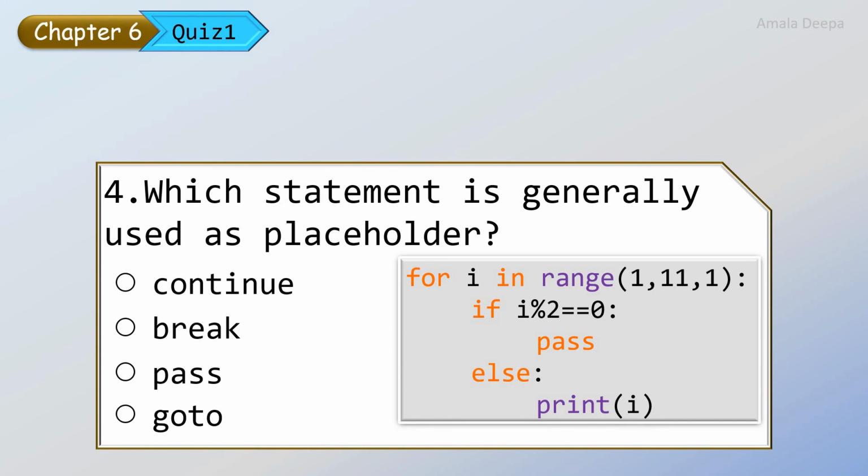Pass means do nothing. It is a null statement. So pass can be used as a placeholder, which means now you are giving pass, that is you don't want to do anything, but in future you may want to do some action, so you can easily replace pass with that action. So pass is generally used as placeholder.